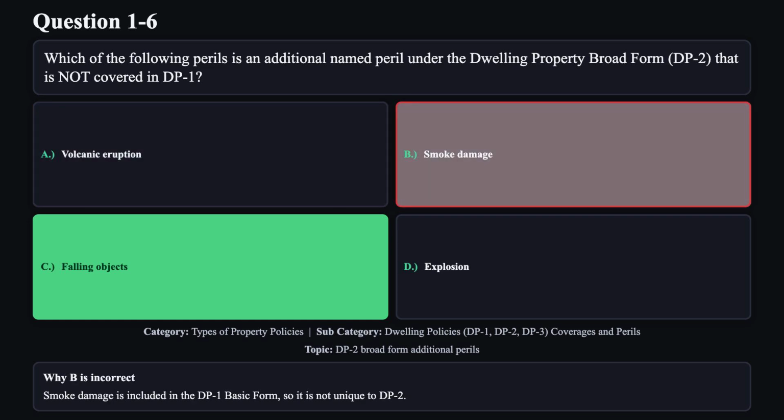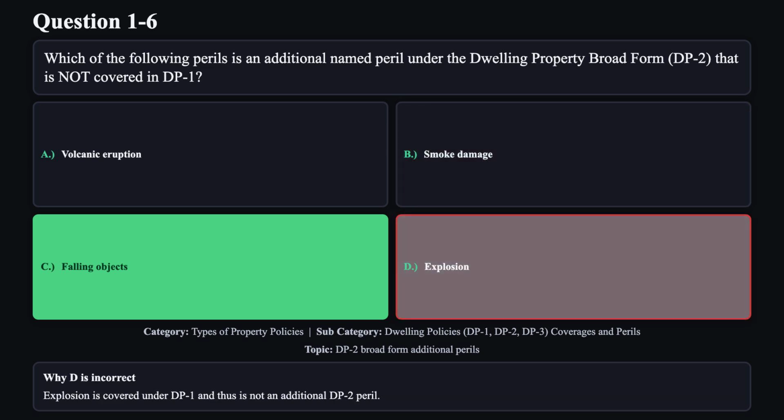Reason B is not correct. Smoke damage is included in the DP1 basic form, so it is not unique to DP2. Reason D is not correct. Explosion is covered under DP1 and thus is not an additional DP2 peril.